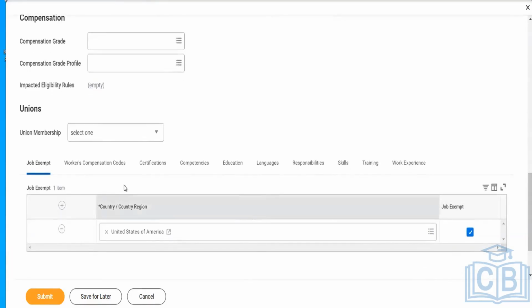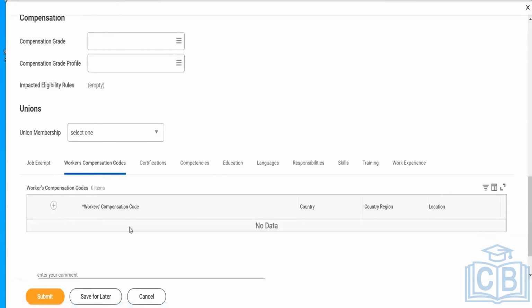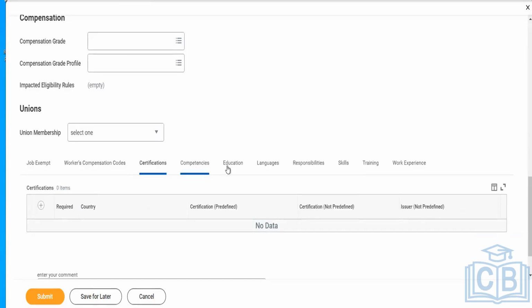That is all. Apart from that, these are other information that we can fill in. Whether this job is exempt or non-exempt is specific to the United States. There are workers' compensation codes, if there are any compensation-related codes for different countries or locations, we can mention them. If this job profile needs any certifications, competencies, education, languages, or any additional information that we want to fill in or update, we can do it here.